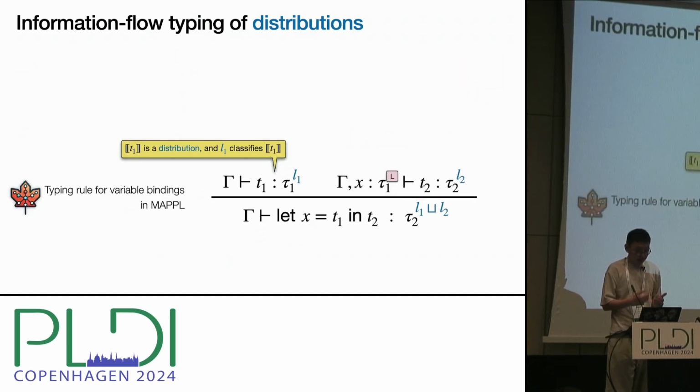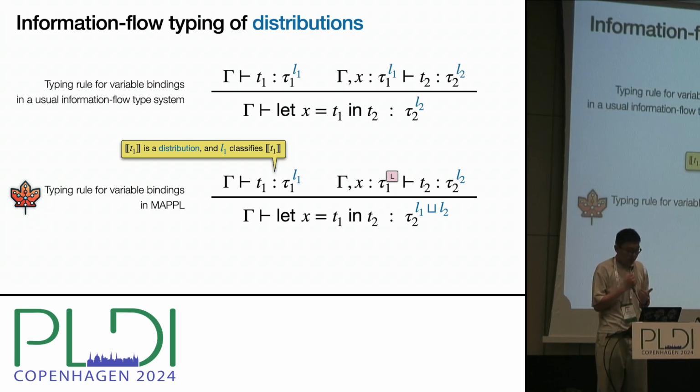Consider the typing rule for a variable binding construct. It binds x to T1 in T2. We can contrast it with a Euro information flow type system. What is un-Euro about Maple is that the left-hand side variable x is allowed to be at low, even when the right-hand side term T1 is at high. But why is that?